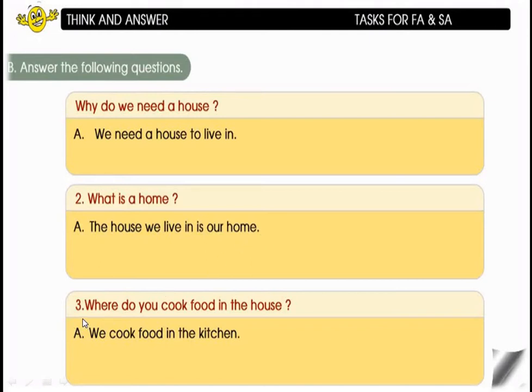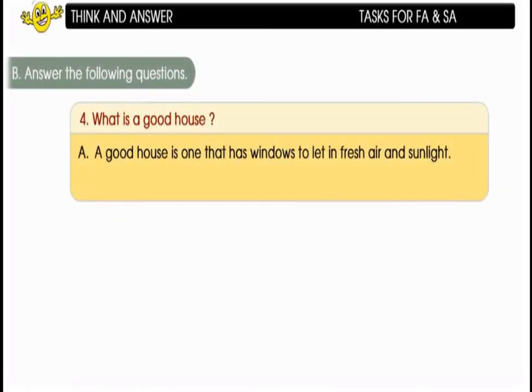The third one, where do you cook food in the house? Children, where do we cook food? We cook food in the kitchen. And the fourth one is, what is a good house? A good house is one that has windows to let in fresh air and sunlight. This is the answer for the fourth question. The answer the following questions activity is completed now.